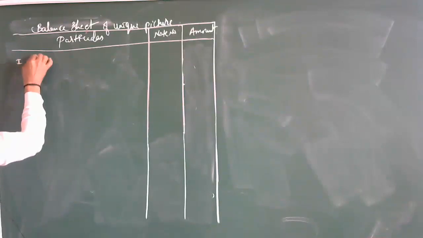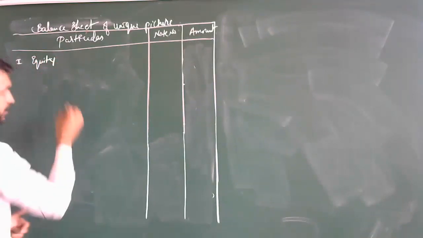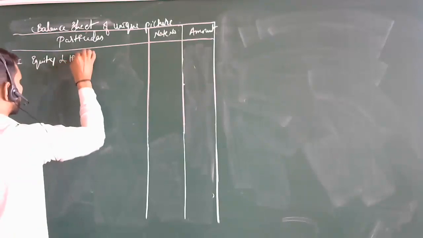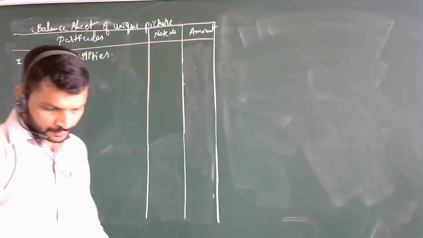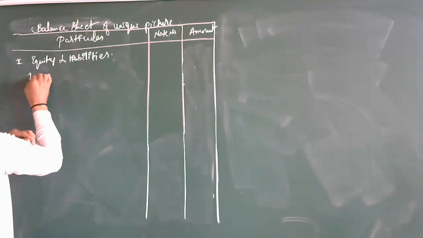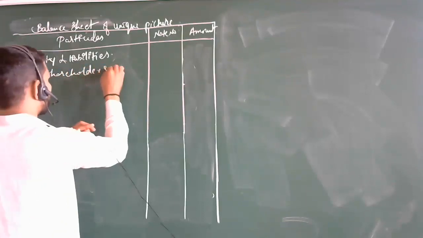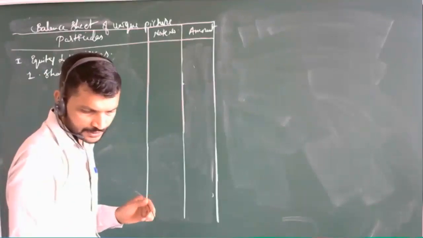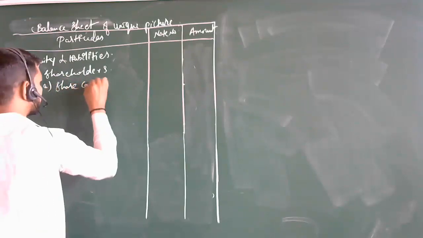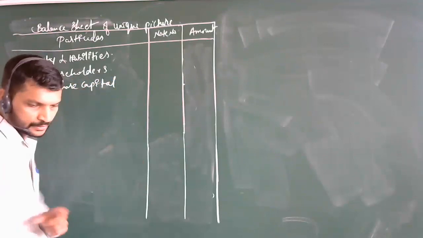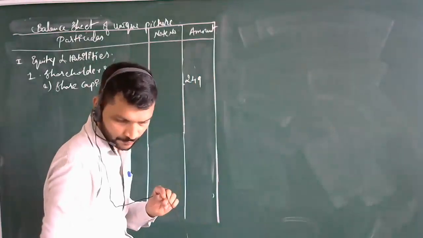First, equity and liabilities. Shareholders, share capital. The amount is 2,49,250.